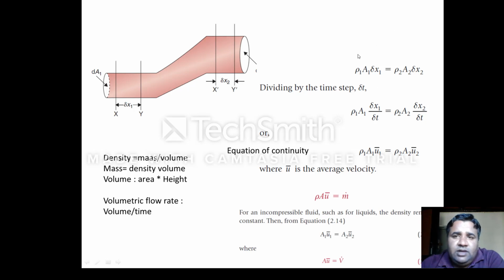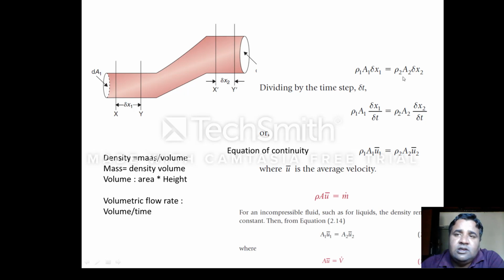So here we have calculated the mass of the liquid that is available in this zone. It is equal to rho 1 A1 del x1. A1 is the cross section area of the pipe on this side and del x1 is the displacement.